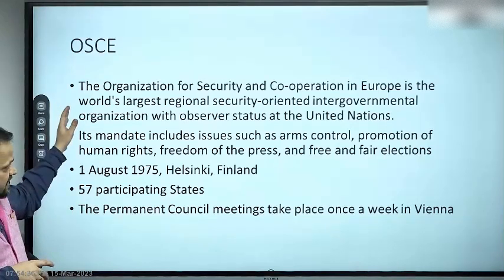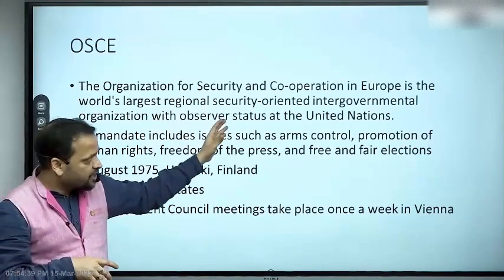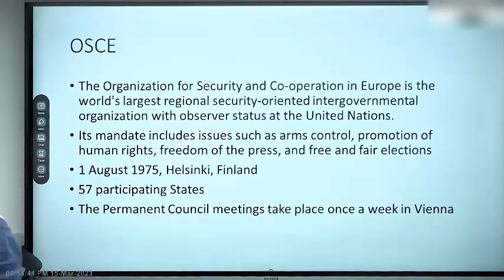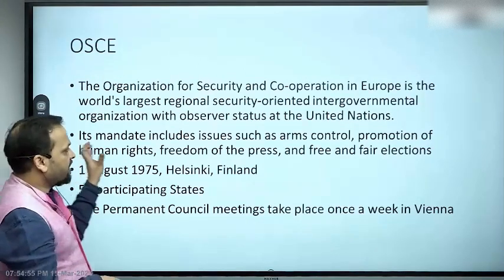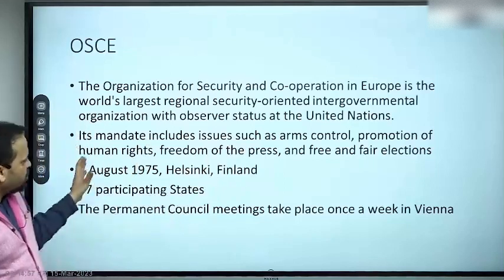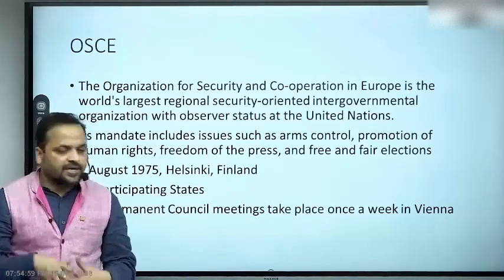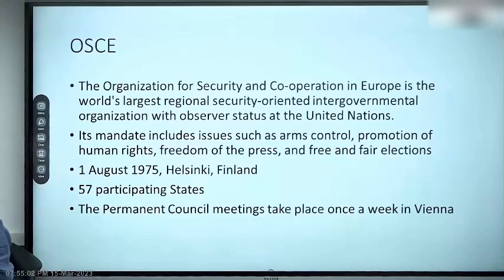So this is the world's largest regional security oriented intergovernmental organization, meaning in terms of number of participants, focusing on regional security. Regional security of which area? As the name suggests, Europe, larger Europe and also some part of Eurasia. What is its mandate? Its mandate includes issues such as arms control, promotion of human rights, freedom of the press, free and fair election, democratization, these kinds of issues. Meaning, when it comes to security, it has a fairly wide ambit of definition of issues.